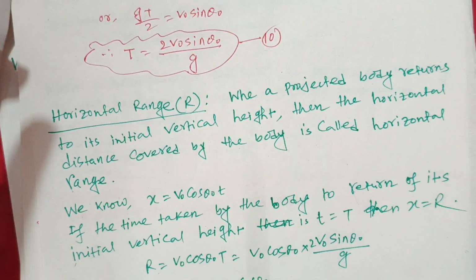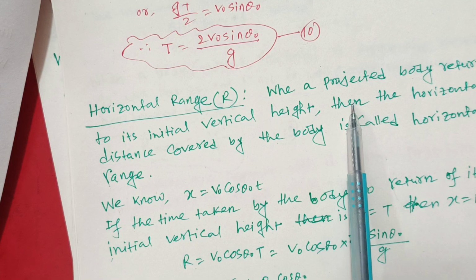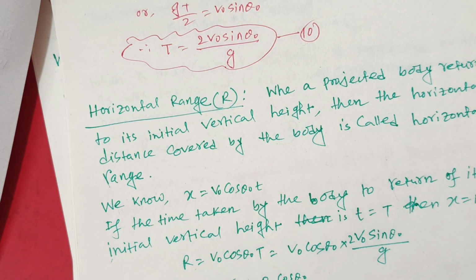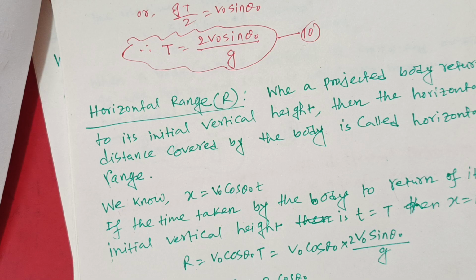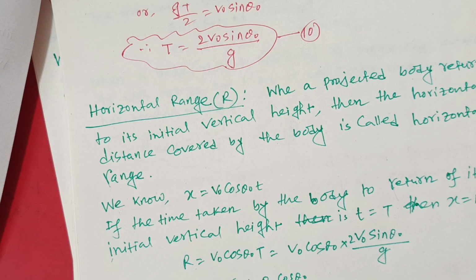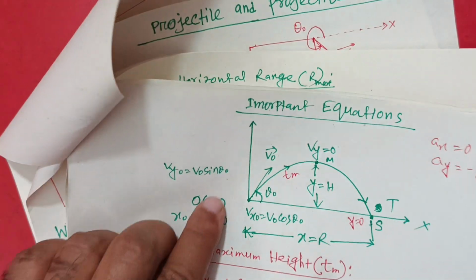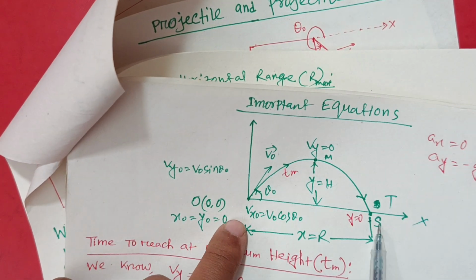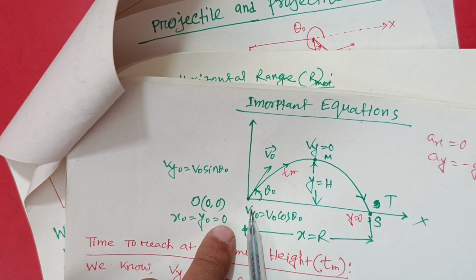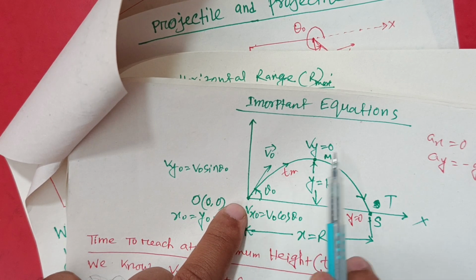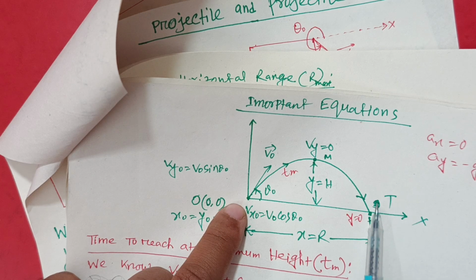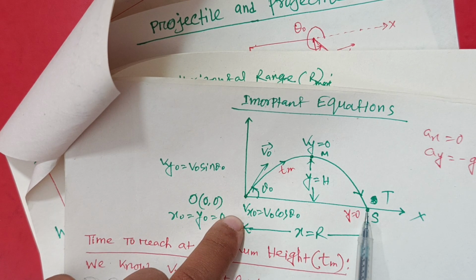And now the next one is horizontal range. When a projected body returns to its initial vertical height, the horizontal distance covered by the body is called horizontal range. We know x equals v naught cos theta naught t. If the time taken by the body to return to its initial vertical height is t equal to T, then x equals R. That means when a body is projected from the ground and it reaches the ground after time T, this time is called time of flight, and the horizontal distance covered by the body after time T is x equals R.